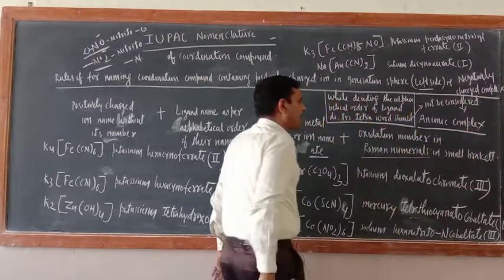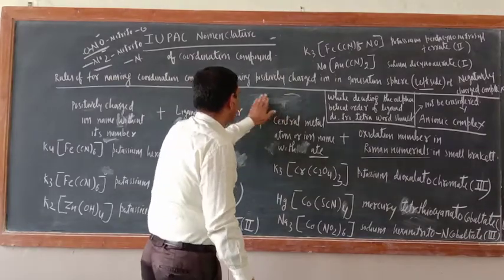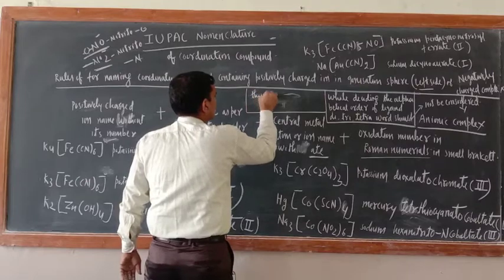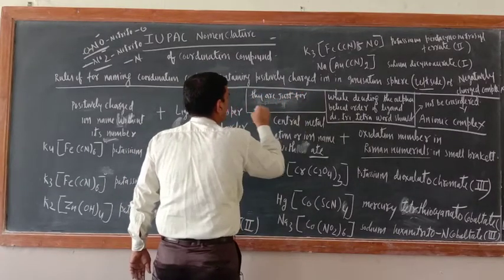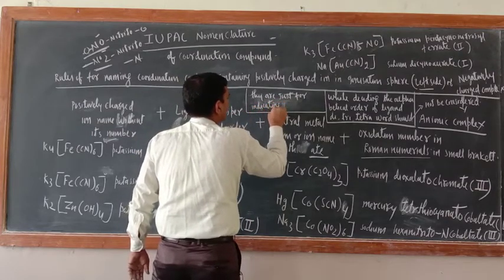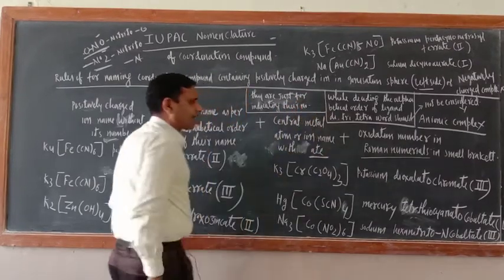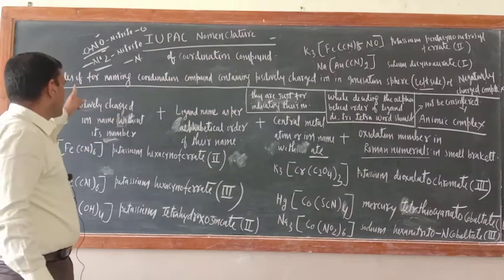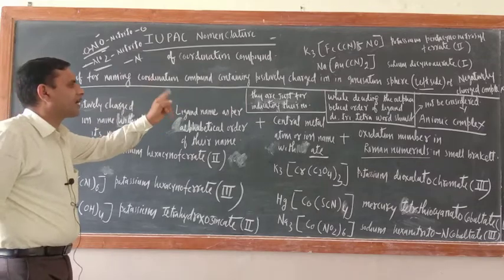They are just for indicating their number. They are not part of their name. Remember this one. Okay, so in this way the rules for naming coordination compound containing positively charged ion in ionization